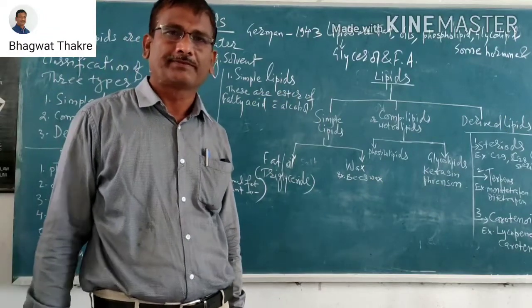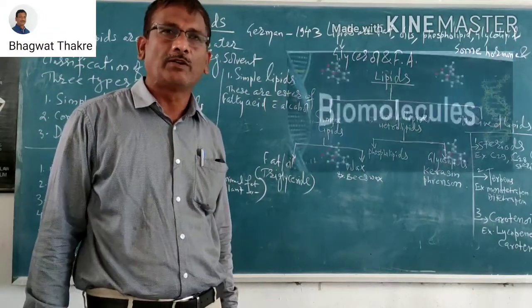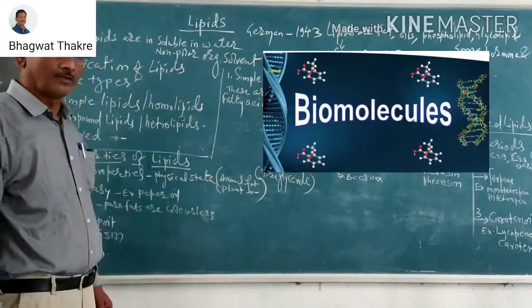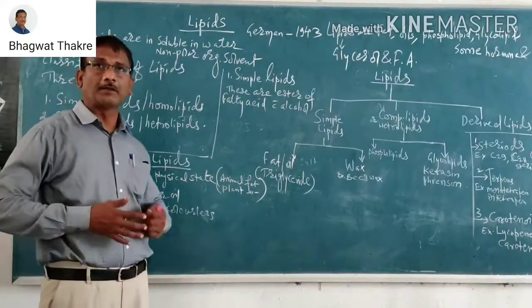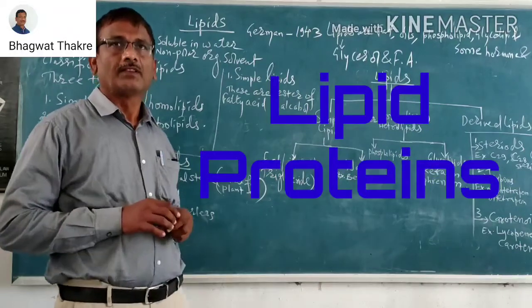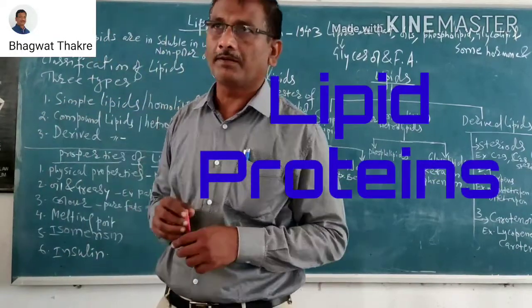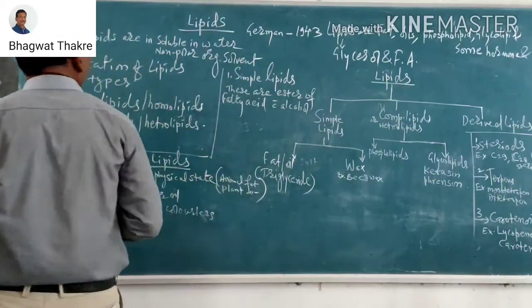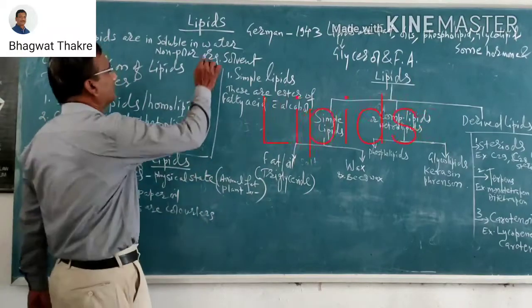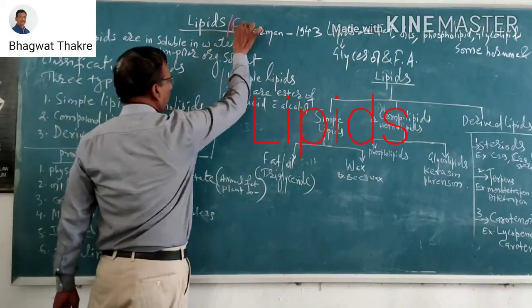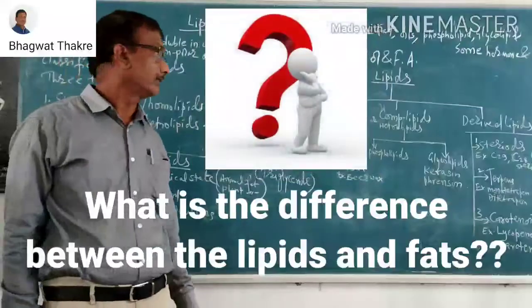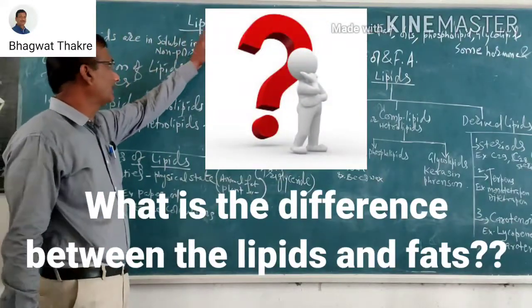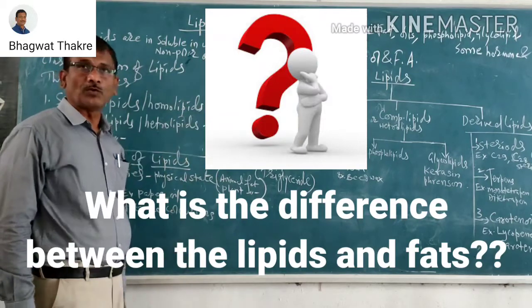Unit first, biomolecules. We studied first the carbohydrates. Second, proteins, and third, which is very important, the lipids. Do you know the difference between lipids and fat? What is the difference between these two components?